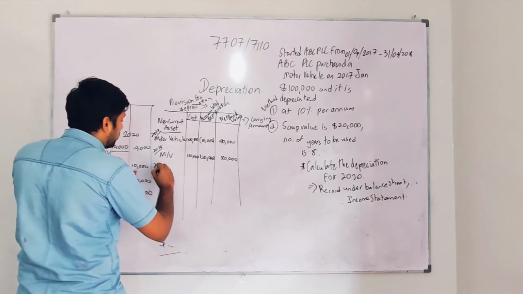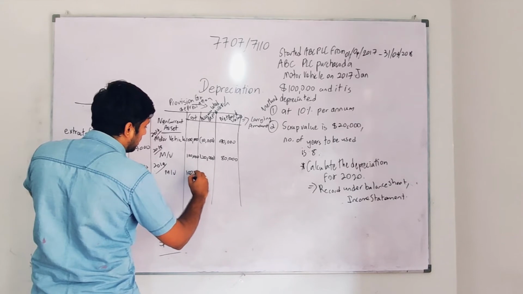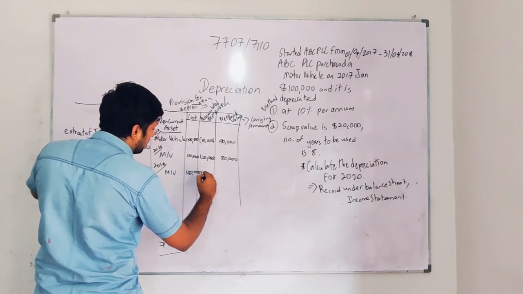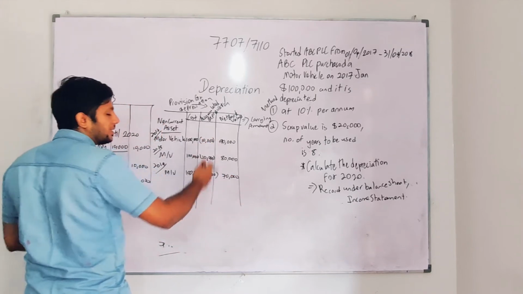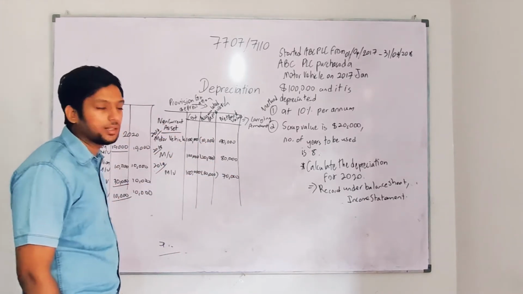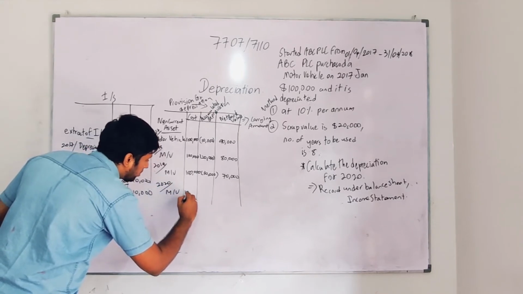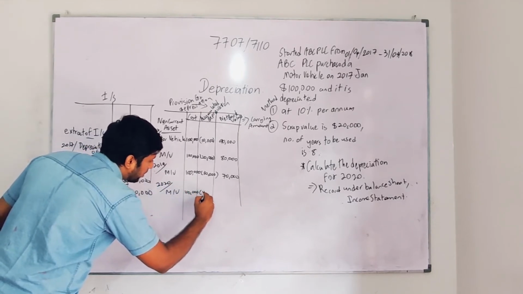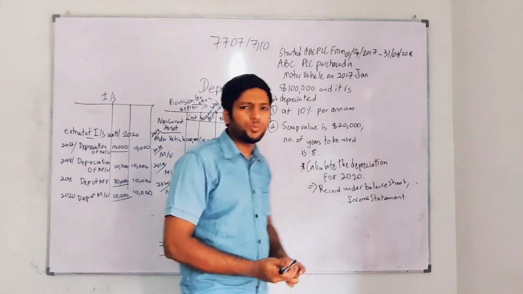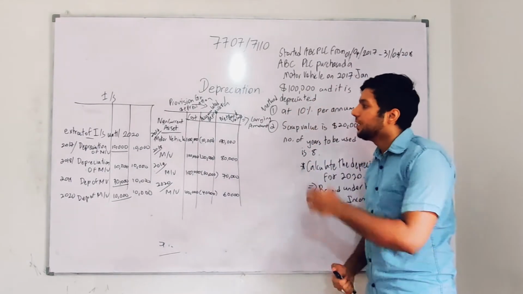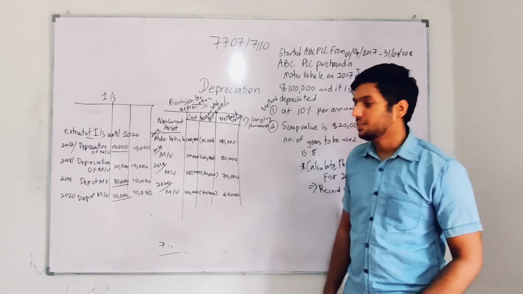Then if I move on to 2019, motor vehicle 100,000 minus, I will have 30,000. Why 30,000? Because I'm taking 3 years of depreciation: 10,000, 10,000 and 10,000. And when it comes to 2020, motor vehicle 100,000 minus 40,000 is 60,000. So this is the carrying amount. I hope you got a basic understanding of how to record it in an income statement extract, as well as an extract of the balance sheet. This is how you need to record.